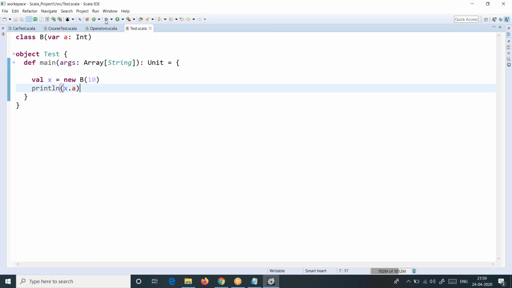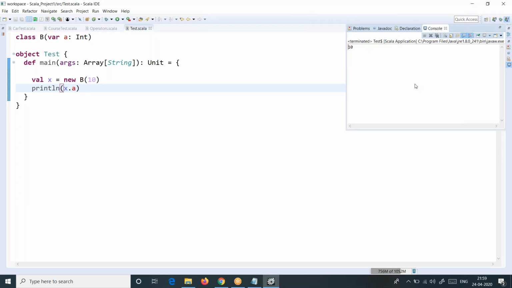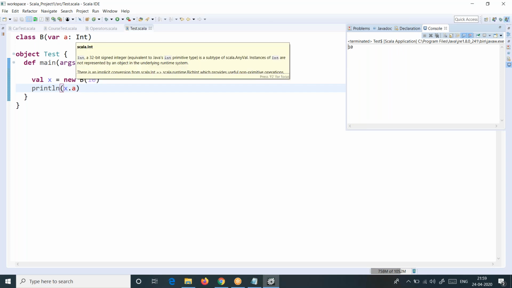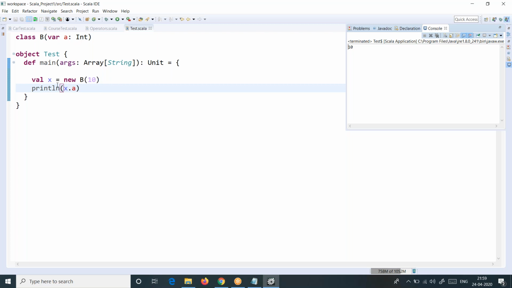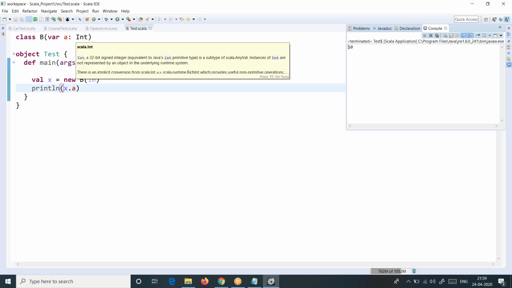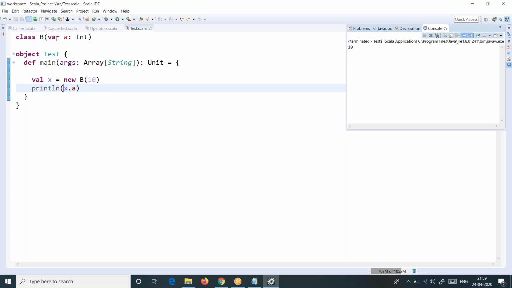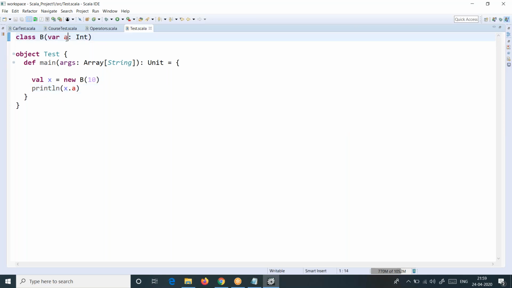If I put var here, I'm able to access it. Let me run it. You can see 10 here. We will analyze whether it is local or non-local, Madhu. We will get to that point, okay? But I understand your point. If it is local, how can we access local variables outside a method? Because this is a constructor. That is your thought process. I got it. But now the point is, if you declare them with var, they become public, so I am able to access it outside. Suppose I remove var, these variables become private.